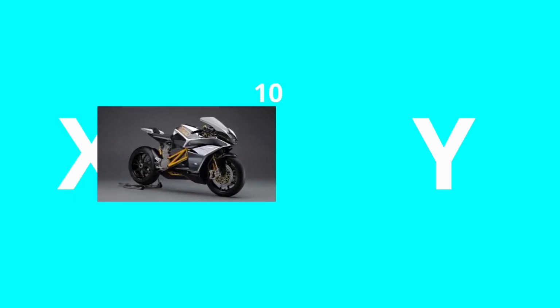Now Y starts feeling that this is unfair. So Y decides to raise the import duty to 10%. So now both X and Y charge the same import duty on bikes from the counterpart. This is known as reciprocal tariffs.